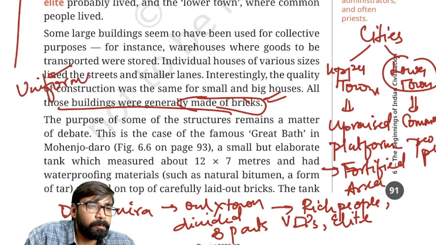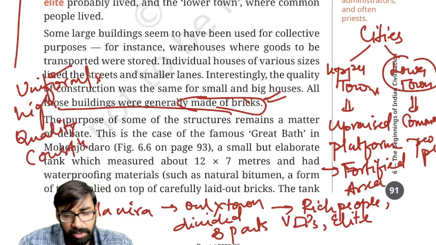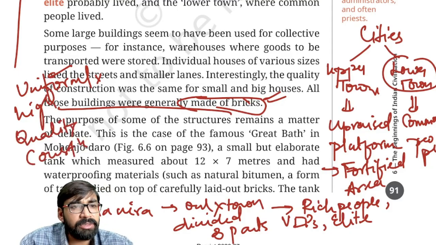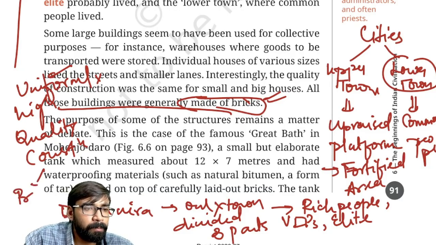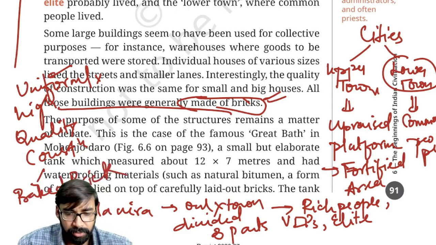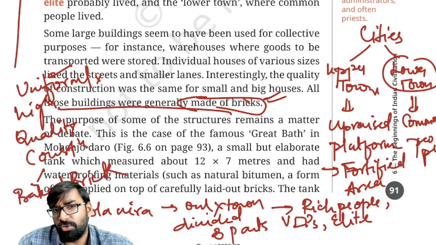Uniformly high quality construction was there. Okay. And primarily made up of baked bricks. Remember this thing, made up of baked bricks. Clear? Dholavira was the exception.